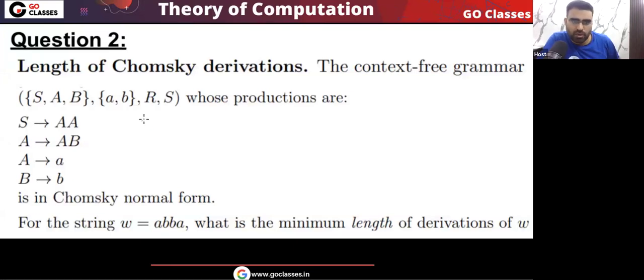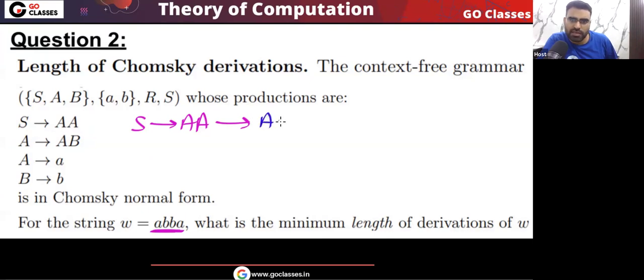Let's see this. From S, where will I go? S will go to A, because there is only one production with S on the LHS, so I have to take it. Remember which string I want: A, B, B, A. Now where will A go? A will go to AB, because I want a 4 length string.